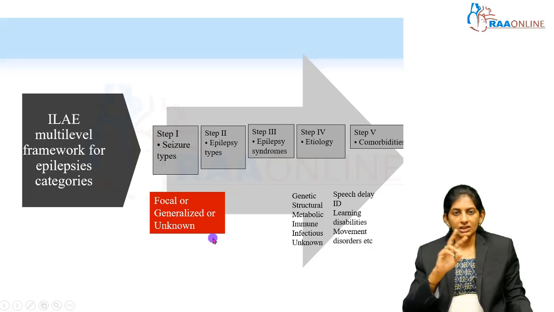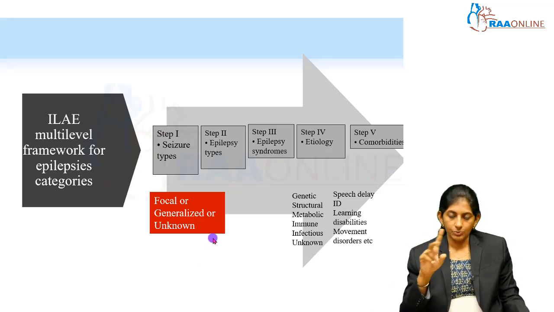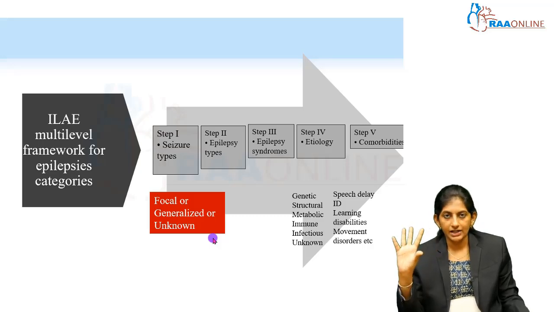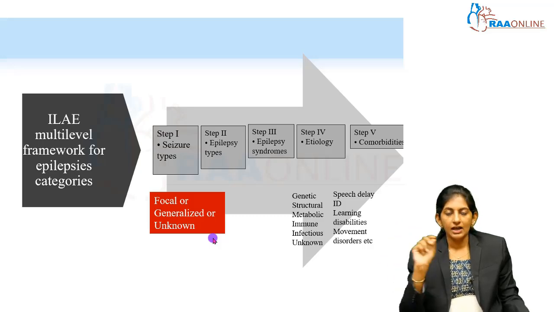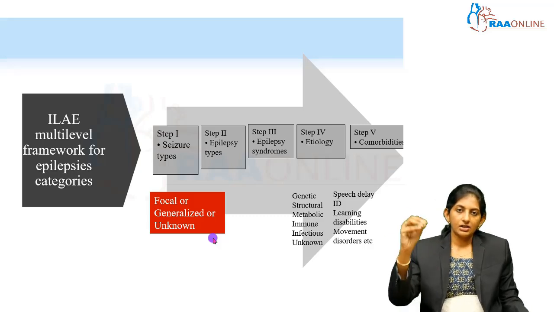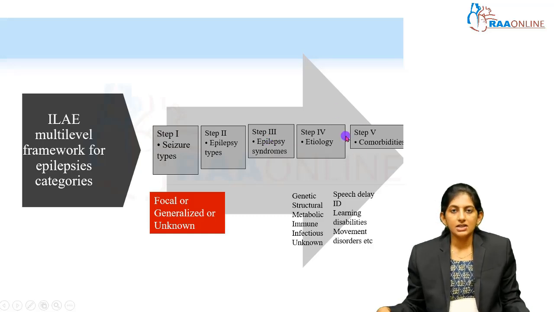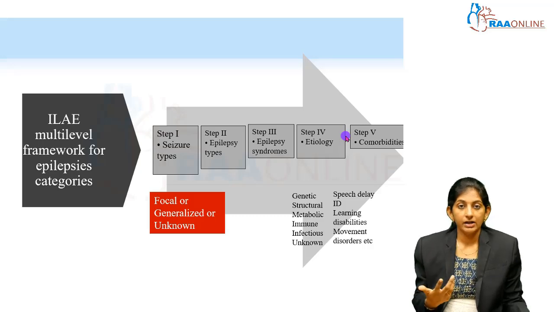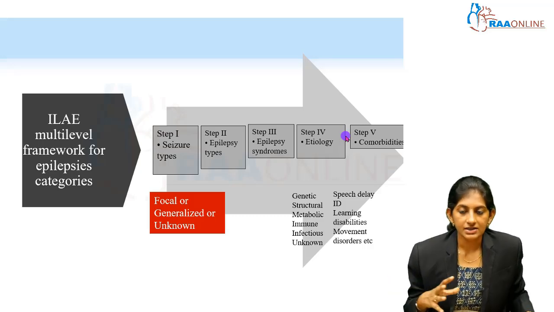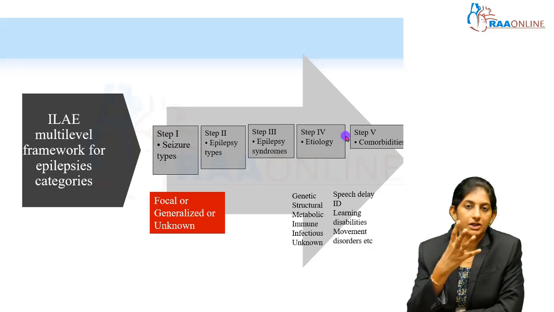Step 2: if there are two unprovoked seizures more than 24 hours apart, then I will fit that child into epilepsy, right? In epilepsy also, if it is only focal seizures, I will label it as focal epilepsy. In case I do an EEG and I get a particular kind of EEG abnormality, then I will put that under a particular epilepsy syndrome, right? So, starting from the seizure type, go on to the epilepsy type and then fit into the epilepsy syndrome if possible. Then etiology. Your neuroimaging will help, history will help, family history will help. All these will give you the etiology for that particular epilepsy.